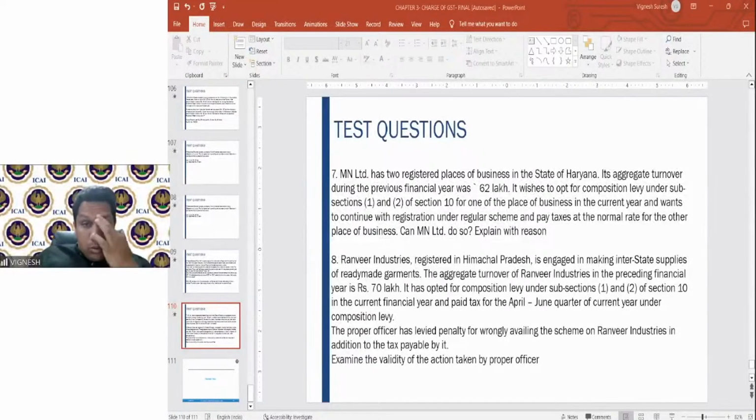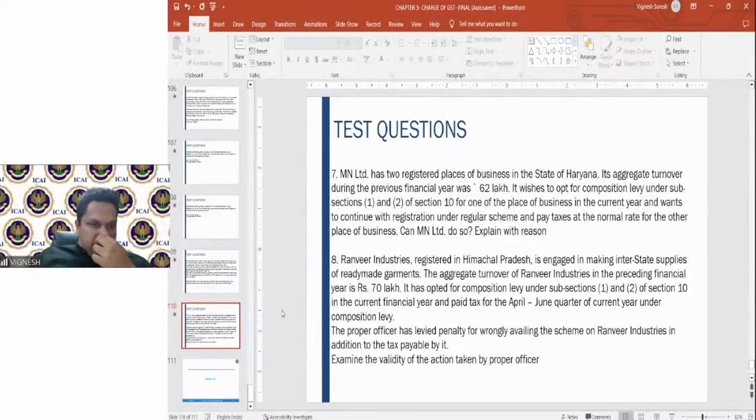There is a proviso to 10 subsection 2. That is the reference you have to give. As per the proviso, it's very, very clear that if you are opting for the composition scheme, it has to be the same scheme for both the registrations. So therefore, MN Limited cannot do this, opting for the composition scheme in one and the regular scheme in the other one. He has to opt for the composition scheme for both the registrations. Only that is allowed. Other than that, the balance is not. I hope this is clear.